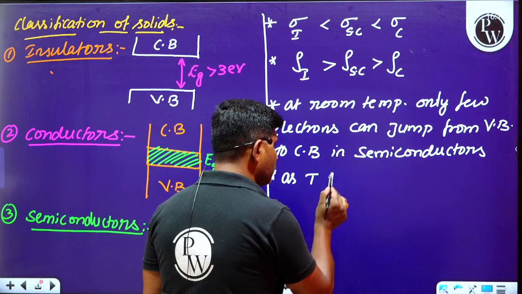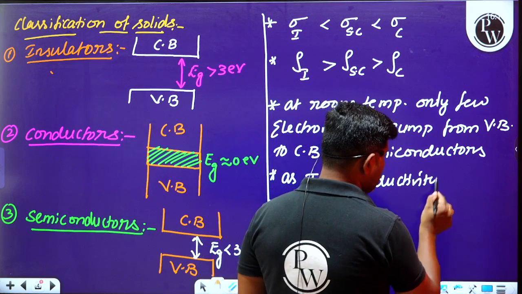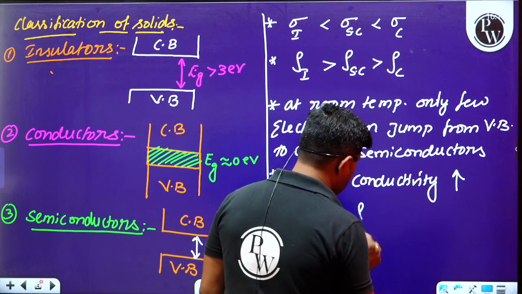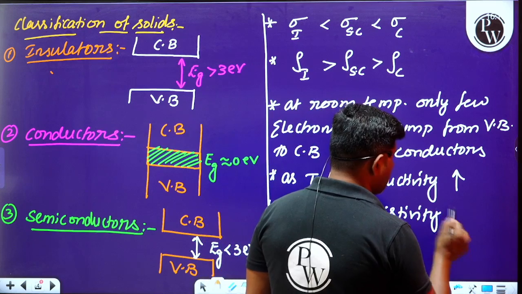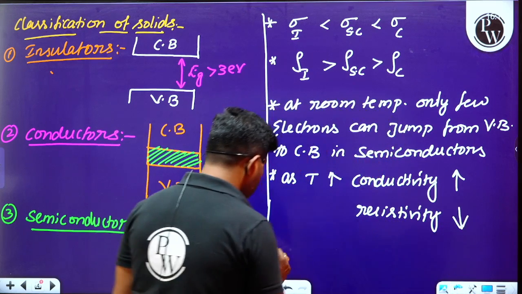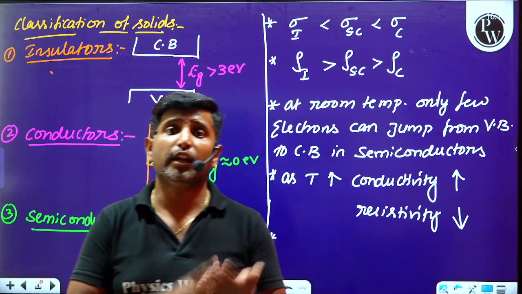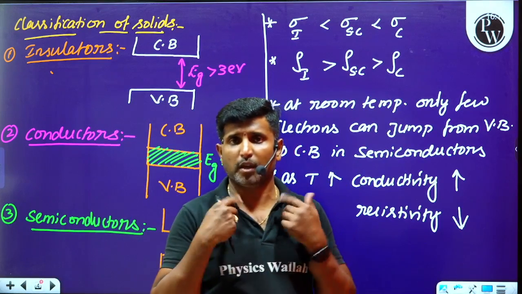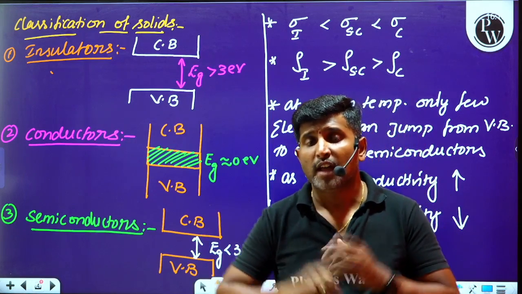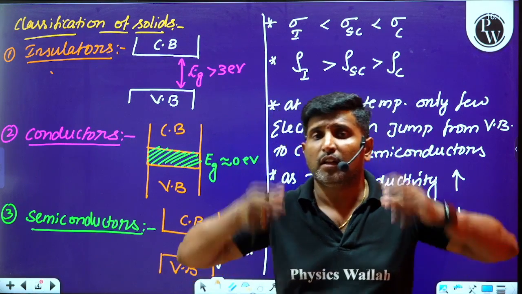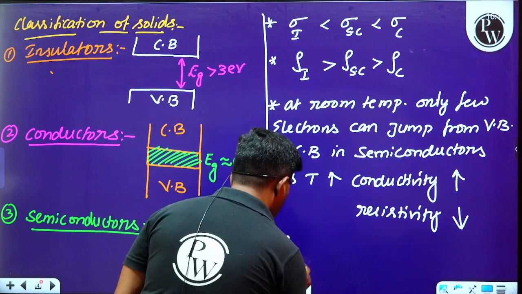As the temperature increases, the conductivity of the semiconductors also increases, and the resistivity, what can you say about the resistivity of the semiconductors here? Resistivity of the semiconductor will decrease. Because of this reason, semiconductors are said to have a negative temperature coefficient. I am repeating, semiconductors are said to have the negative temperature coefficient. What is the meaning of that? As the temperature of the semiconductor increases, the conductivity will increase or resistivity will decrease. We have to remember, and later we have to understand.